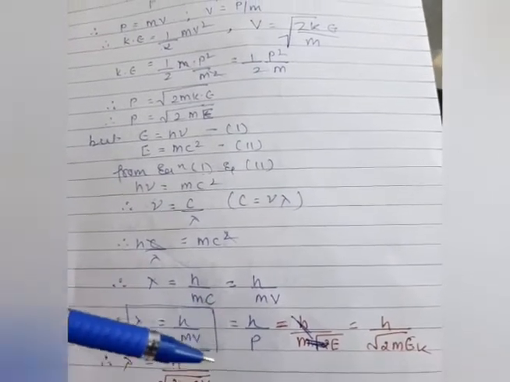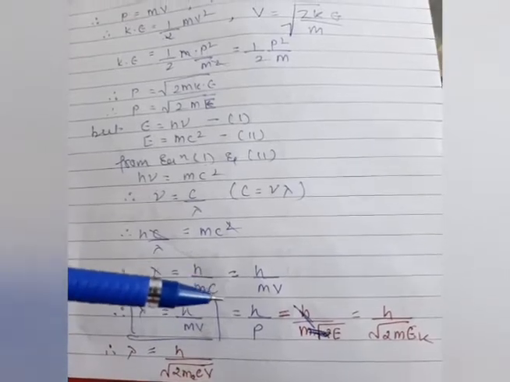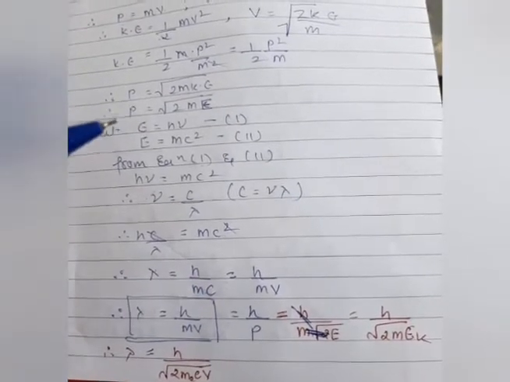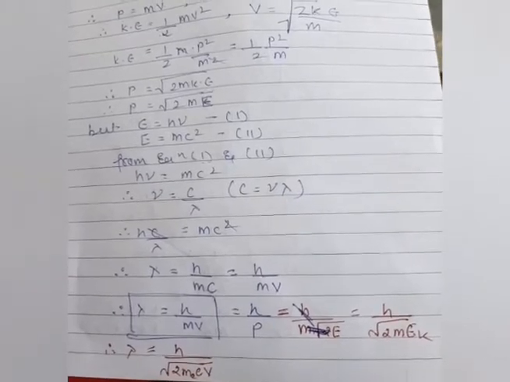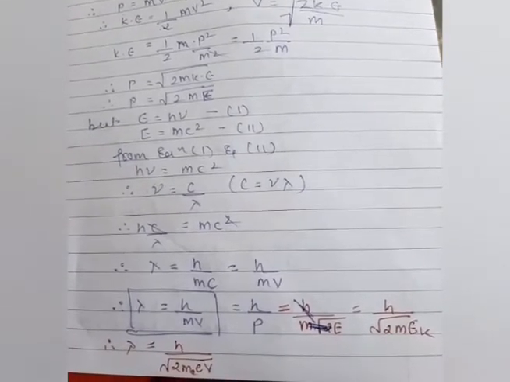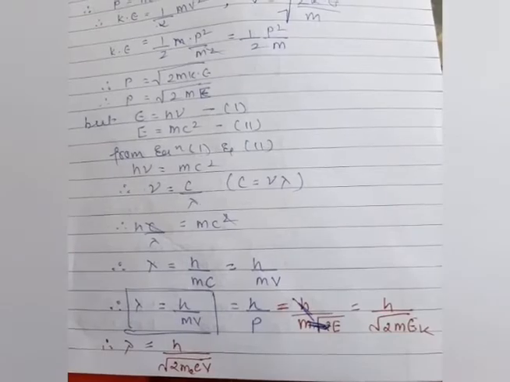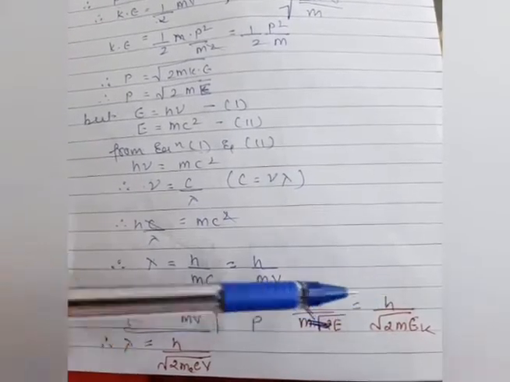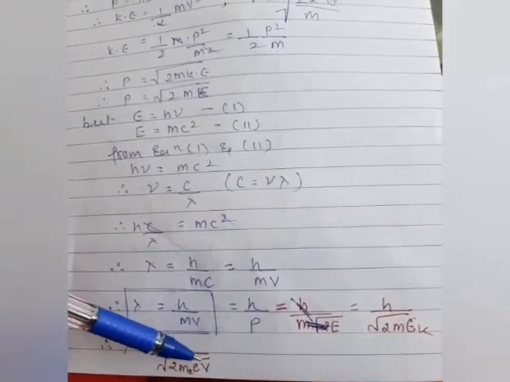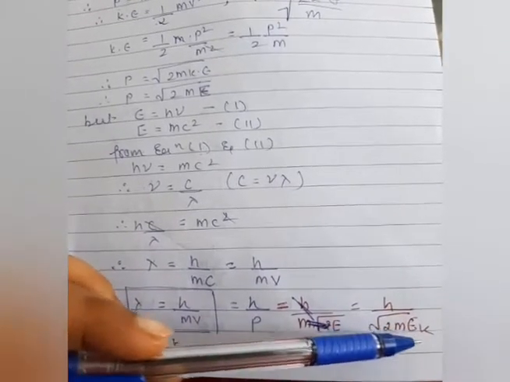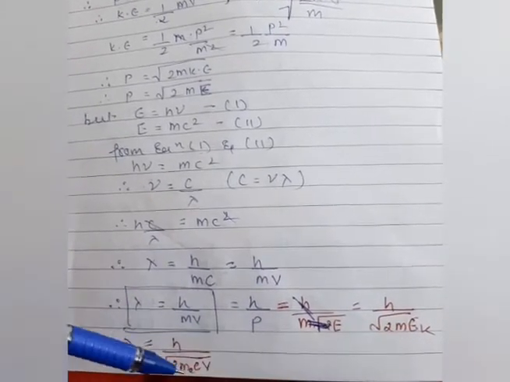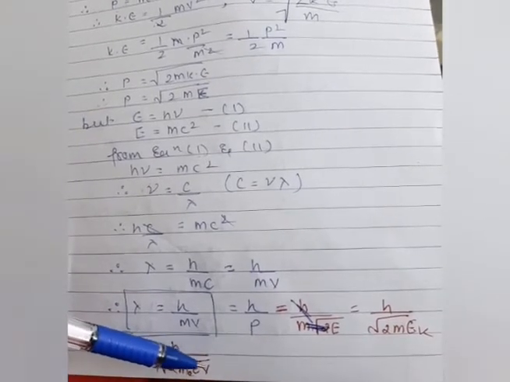When we provide a potential across a particle, like in the photoelectric effect, we are providing a potential. When we apply this potential, the kinetic energy is equal to eV, as we know from the Einstein equation. In the place of kinetic energy EK, we can place eV.